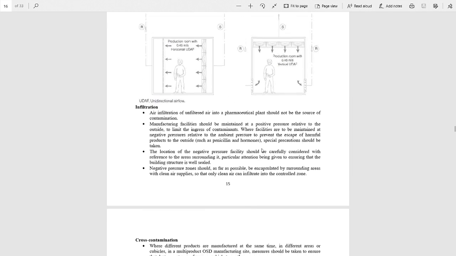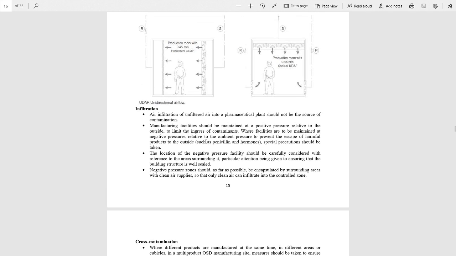Now we will discuss infiltration. Infiltration means some part of dust infiltrated in some areas. First point is air filtration. Unfiltered air into a pharmaceutical plant should not be the source of contamination. Further, manufacturing facilities should be maintained at a positive pressure relative to the outside pressure to limit the ingress of the contaminants.